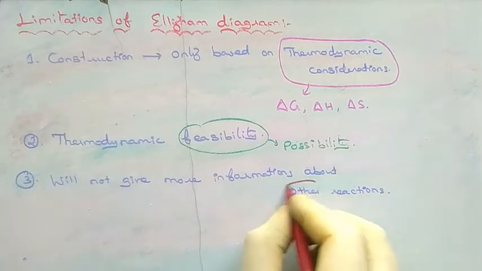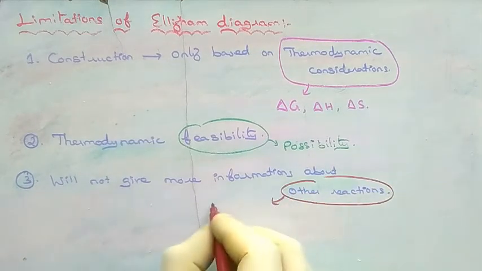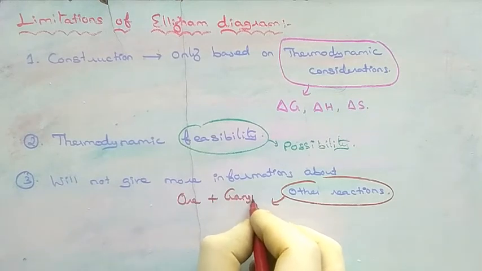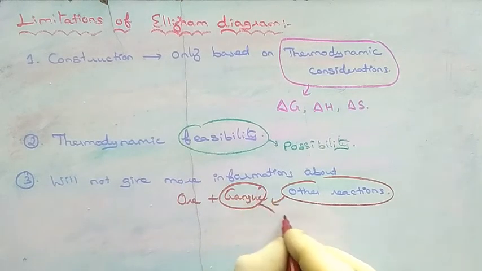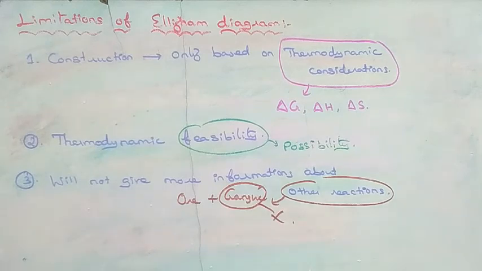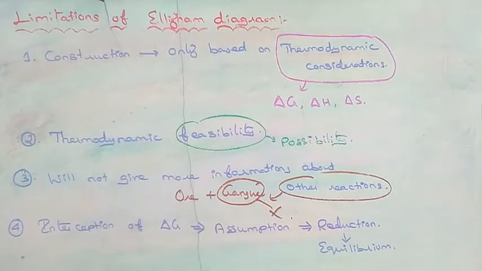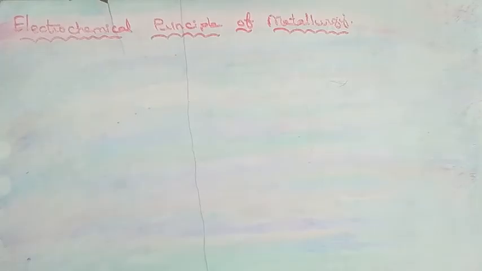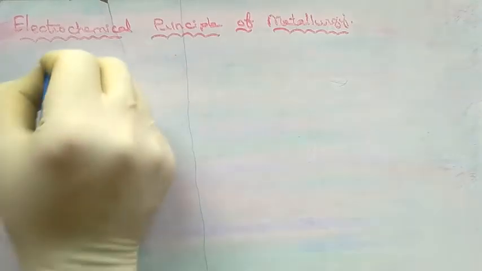As we know already, ore is combined with gangue, so the Ellingham diagram will not give information about the chemical reactions of gangues. And the fourth one, the interpretation of delta G is based on the assumption that the reactants are in equilibrium with the product, which is not always true. So these are the 4 limitations of the Ellingham diagram.